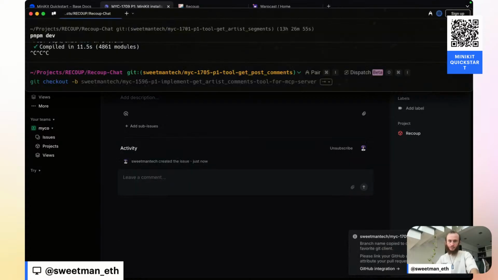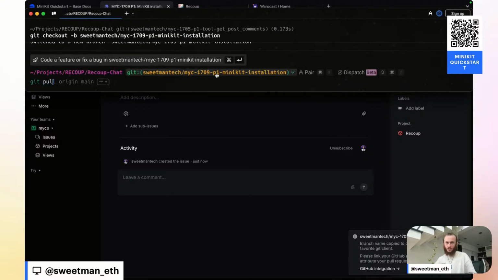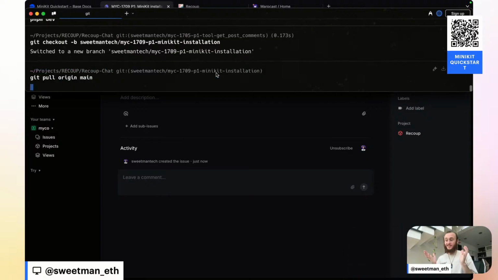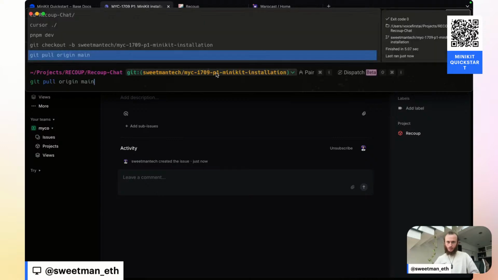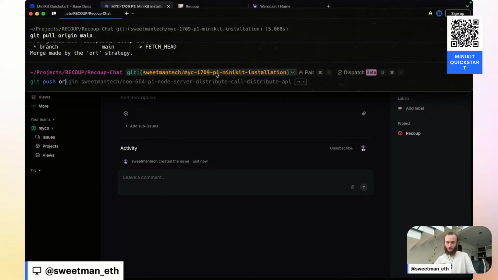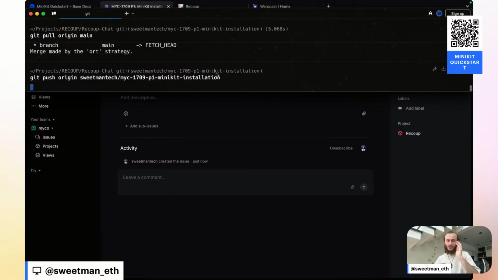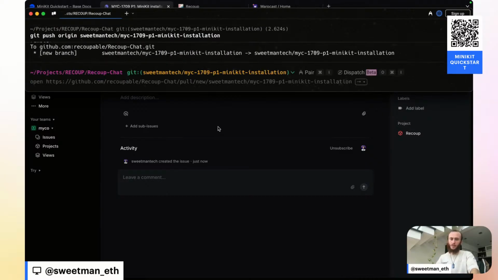I'll copy the branch name. This is really what I was looking for. Now I can check out that branch name. Make sure I have the latest from main, because this is an existing app. We're wrapping an existing app. And now I should be able to git push origin my new branch. And this is going to push my branch.